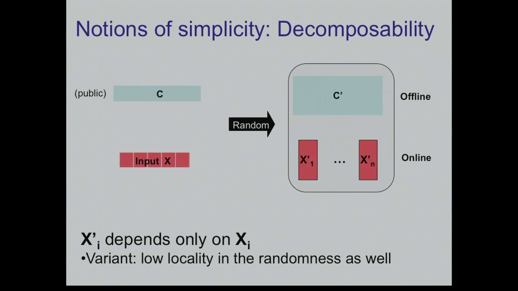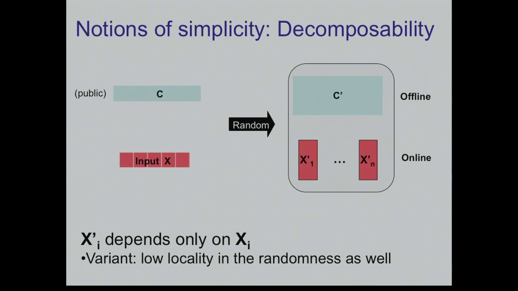And again, you can require something stronger, namely that each bit or each element here depends not only on a single input variable, but also on just a few elements of the random variables. Okay, so you can require low locality, and this kind of requirement is useful in other cases like parallel cryptography.